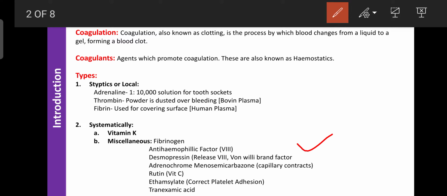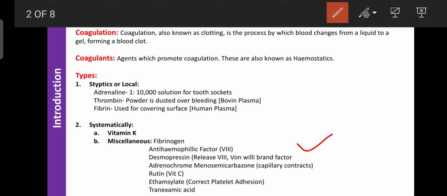And factor 8 is required for the activation of factor 10. So factor 10 is the main factor required for blood coagulation. And this desmopressin can initiate blood coagulation by causing the release of factor 8 and von Willebrand factor.